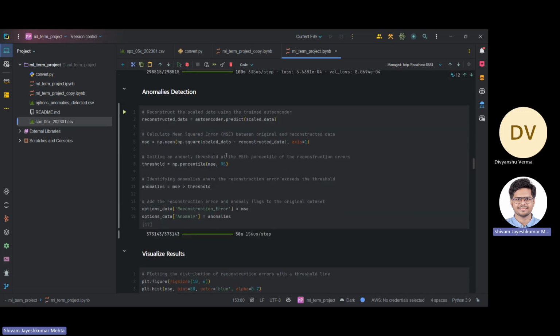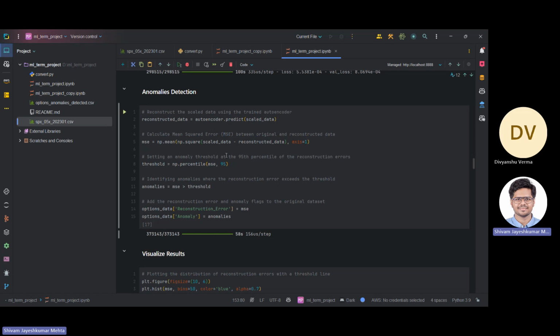And then we will start with anomaly detection, where the scaled data is passed through the autoencoder to generate a reconstructed version, and then we calculate the mean squared error between the original and reconstructed data to measure how well the model captured the data patterns.